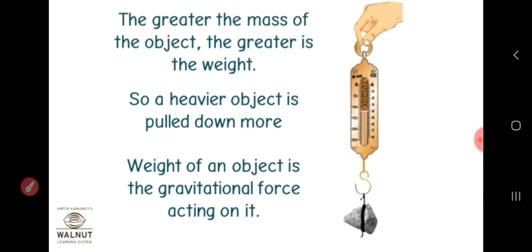The greater the mass of the object, the greater the weight. A heavy object is pulled down more. The weight of the object is the gravitational force acting on it. Already we have discussed that for a heavier body, the gravitational force acting on it will also be more.